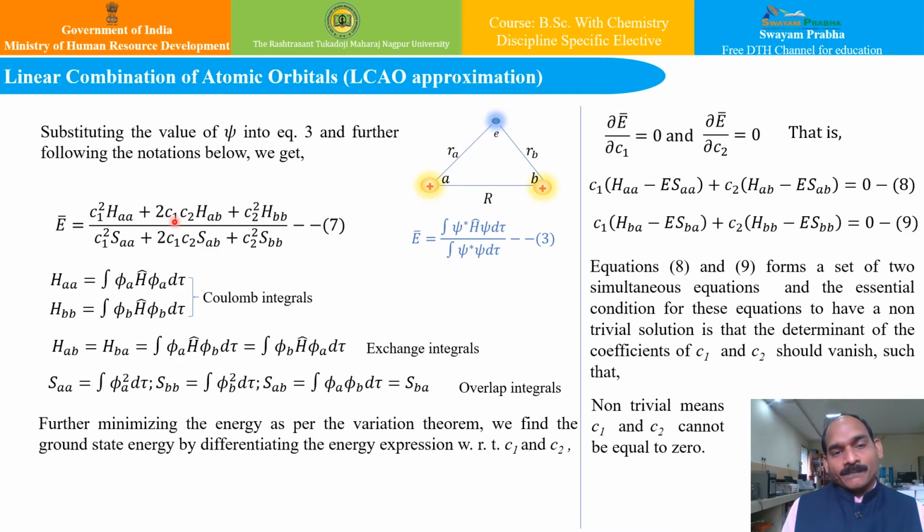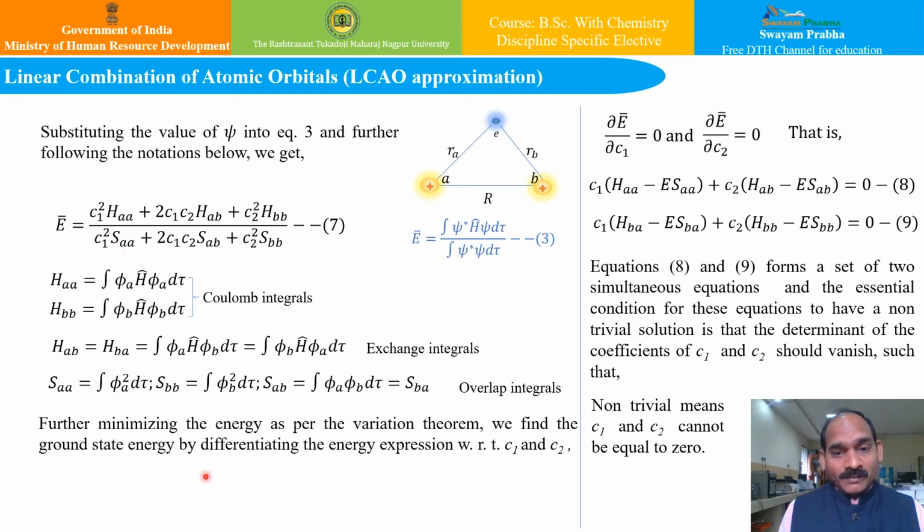Now further, if I would like to utilize this weighted average expression, according to the variation theorem my next job is to minimize this energy with respect to the variables. So what are my variables? C1 and C2 are my variables.